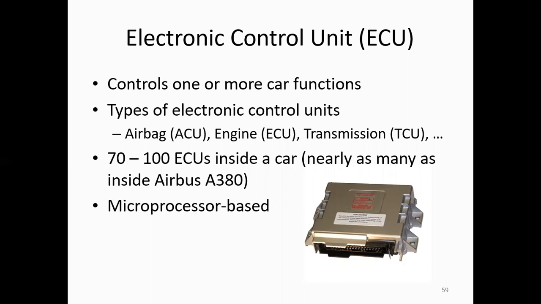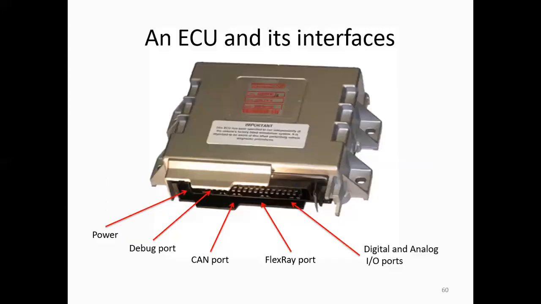In this class we are going to discuss the electronic control unit, ECU. It controls one or more car functions. Types of electronic control units include the airbag control unit, ACU, the engine control unit, and the transmission control unit. There are 70 to 100 ECUs inside a car, nearly as many as inside an Airbus A380. So microprocessor-based electronic control systems are used in cars, that is, automotive vehicles.